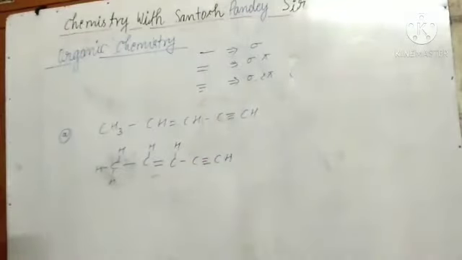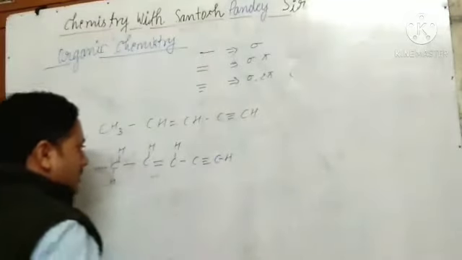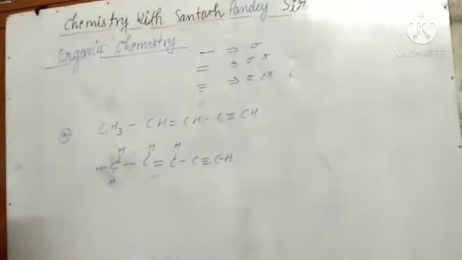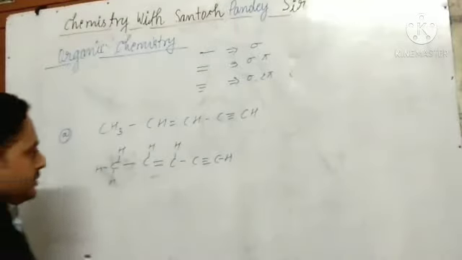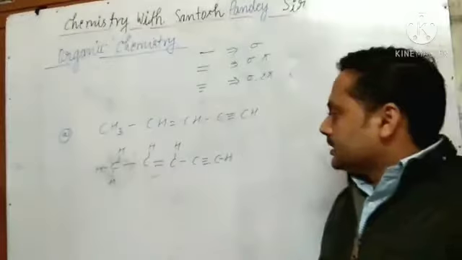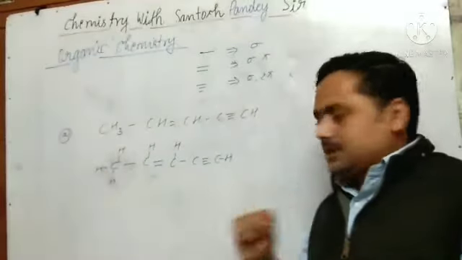So sigma bond here, single bond is there. So how many single bonds? This sigma bond is being asked. So in sigma bond, what you will see there? How many single bonds are there? Just all of you see here.